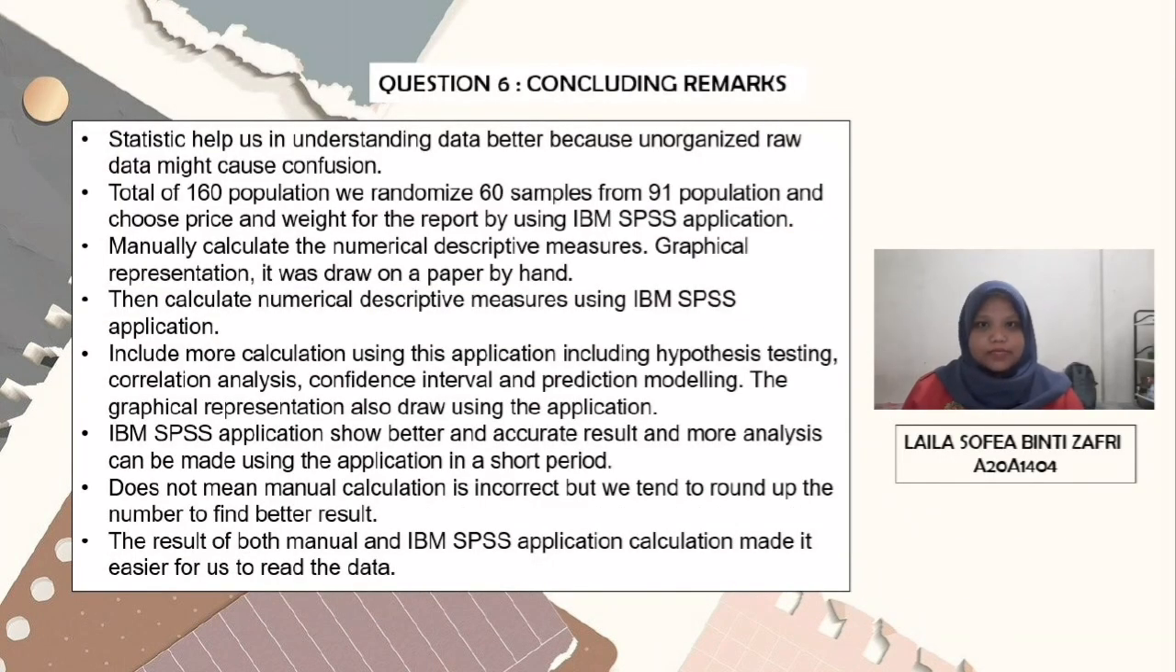Statistics help us in understanding data better because unorganized raw data might cause confusion. Based on this report, IBM SPSS shows better and more accurate results compared to manual calculation. However, both methods can be used and applied in our daily life.